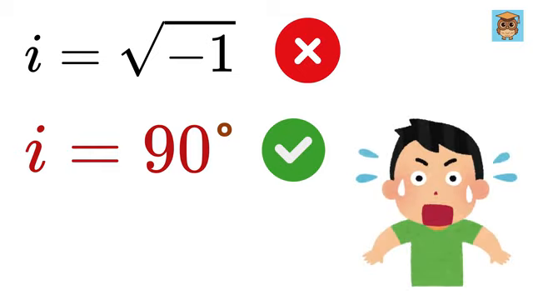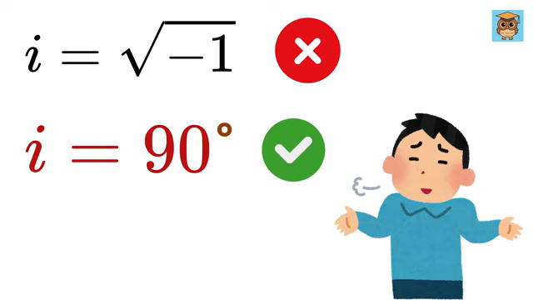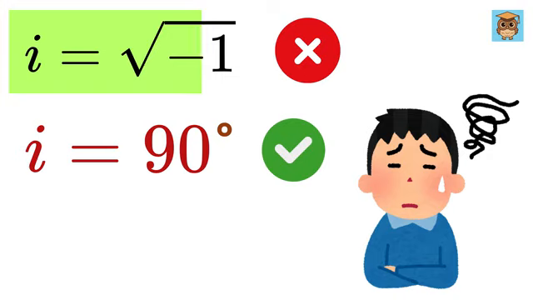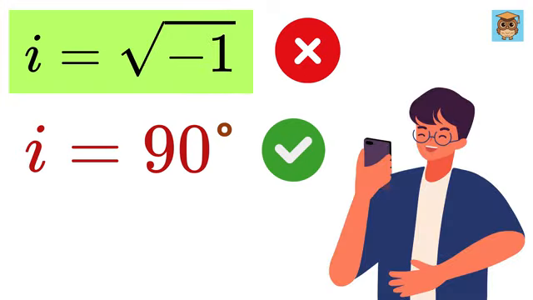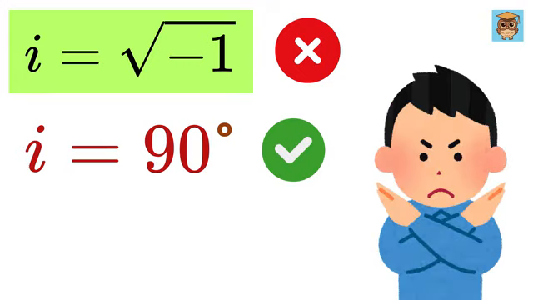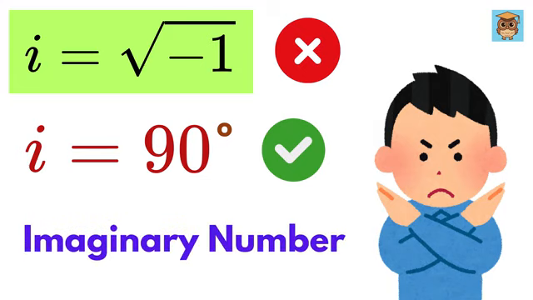Yes, imaginary numbers are not imaginary. And I am damn sure that hardly anyone understands what this i, which is equal to the square root of a negative one, is. Therefore, after watching this video, you will never call i an imaginary number.